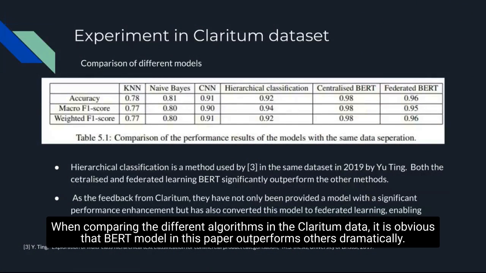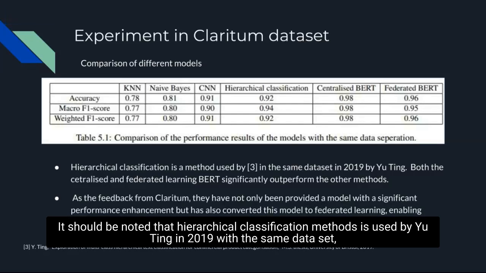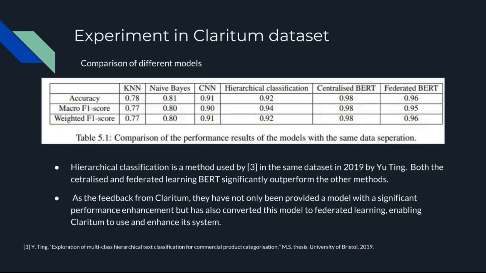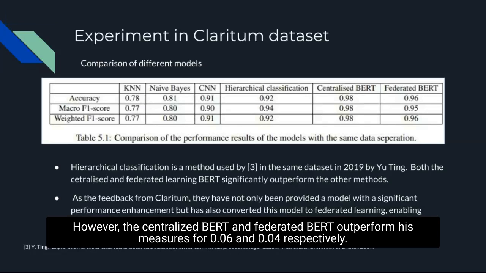On comparing the different algorithms on the Clariton data, it is obvious that the BERT model in this paper outperforms the others dramatically. It should be noted that hierarchical classification methods were used by Yuting in 2019 with the same dataset, who was working with Clariton on the same issue before. However, the centralized BERT and the federated BERT outperform his methods by 0.06 and 0.04 respectively.